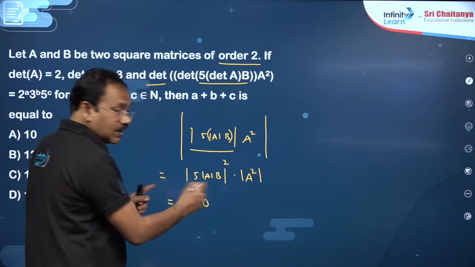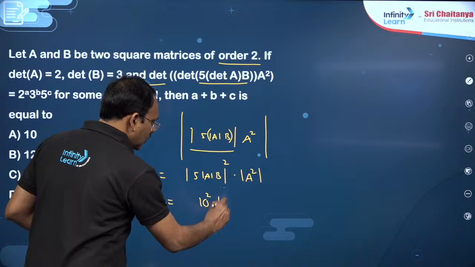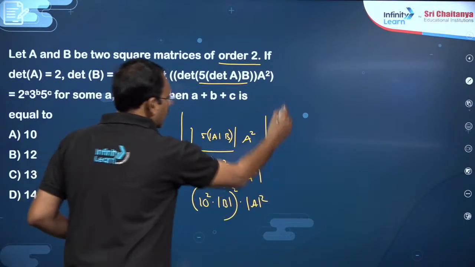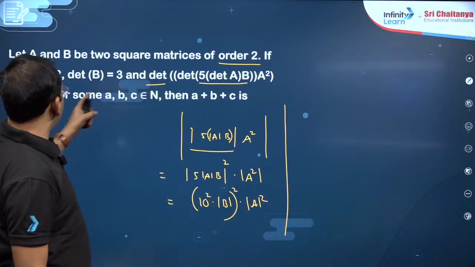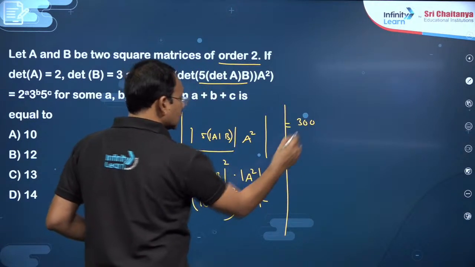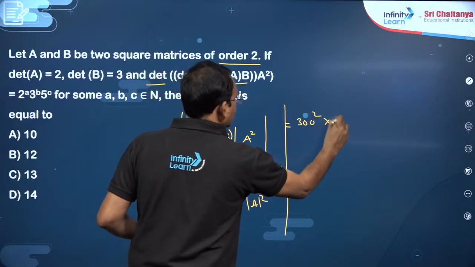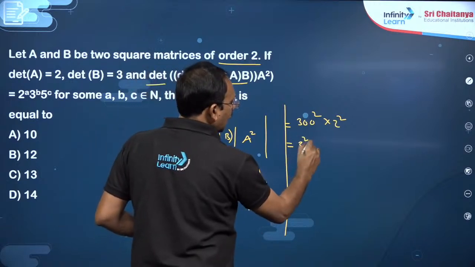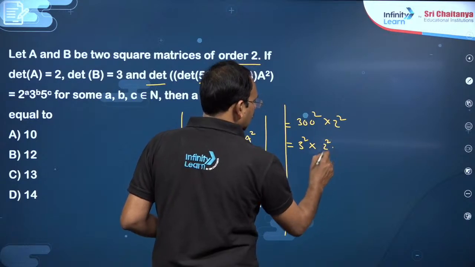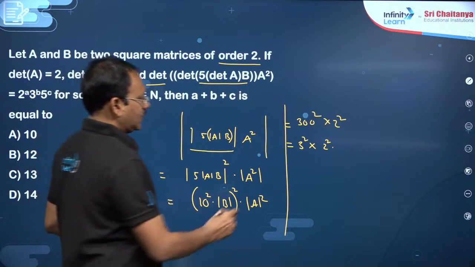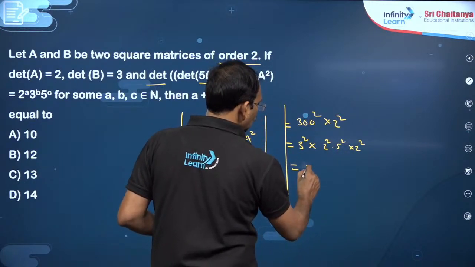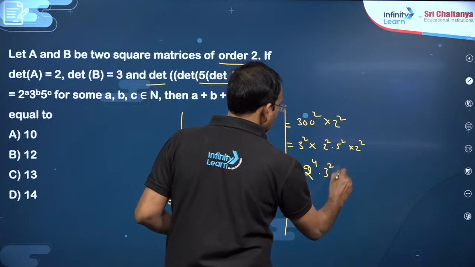Det 10b means det Ka, k power n into det A whole square, into det A square. Det B is already given as 300, so 300 square into det A square, which is 2 square. 3 square, this is 100 square, means 2 square into 2 square into 5 square into 2 square. Finally 2 power 4 into 3 square into 5 square.